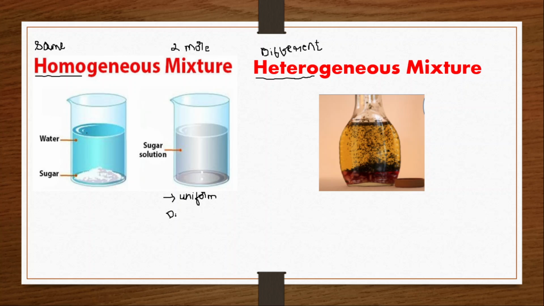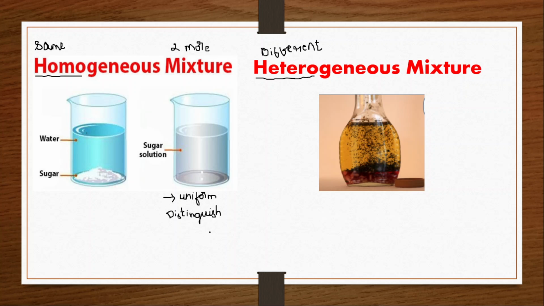You cannot make out the particles over here, even though you have mixed two different particles, water and sugar. It can't be distinguished. It is forming just a single particle type.